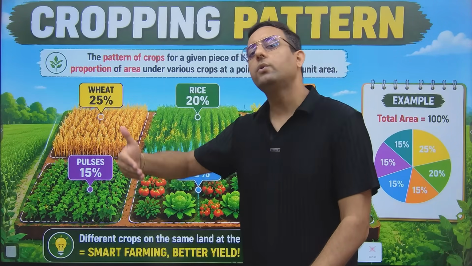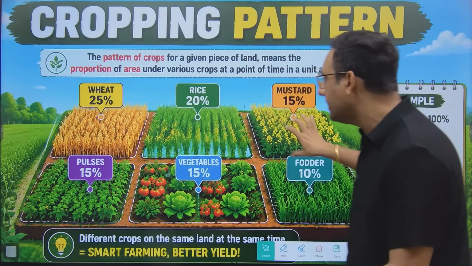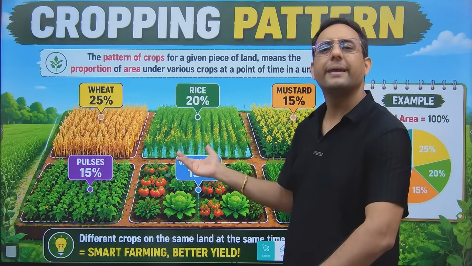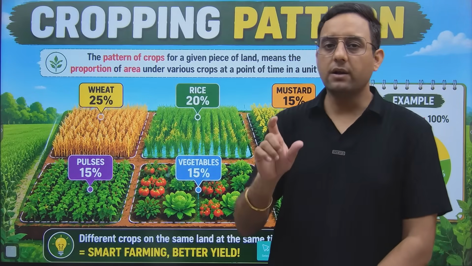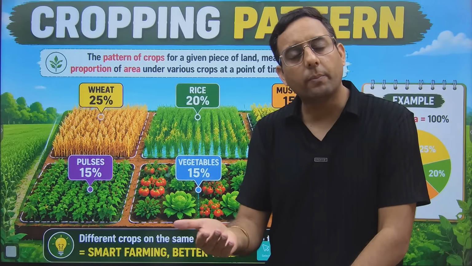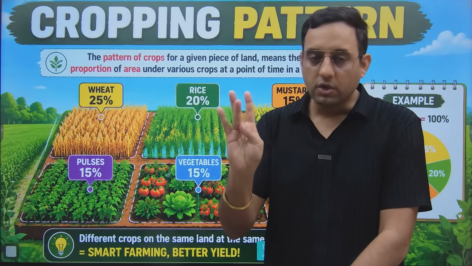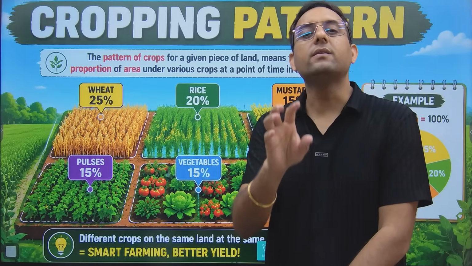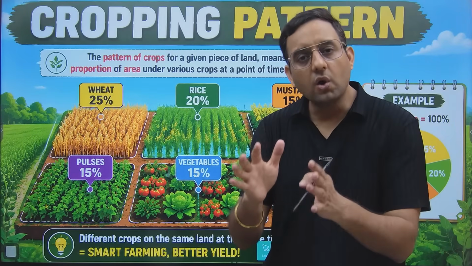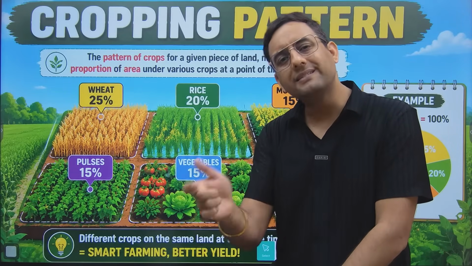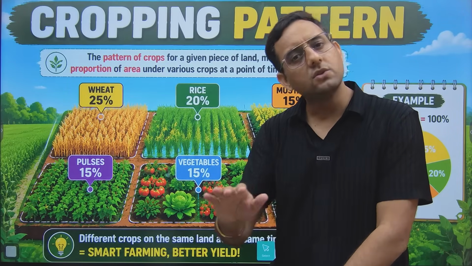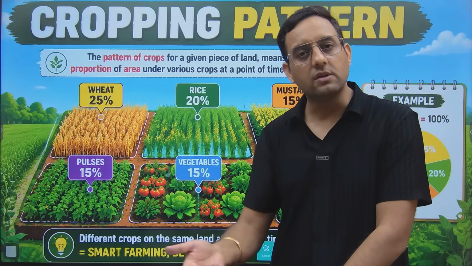If you actually want to implement this in the field, then it will not be just cropping pattern. Why? Because if you want to grow the exact pattern in the field, even this is wrong, because wheat and rice at the same time is not possible. But suppose if you want to grow something like this, so what do you need? You need a cropping pattern, that is fine, but along with that cropping pattern you need water, you need sunshine, you need land, you need pesticide, you need seed, means you need resources. Yes or no? Along with the cropping pattern you need resources. So when we talk about cropping pattern plus resources, instead of calling it resources you can call it management, because resource allocation is part of management.